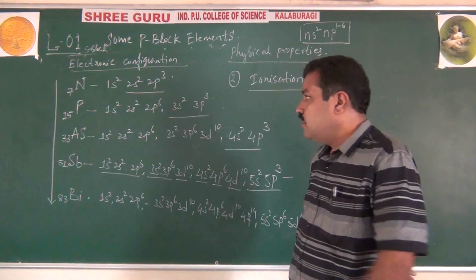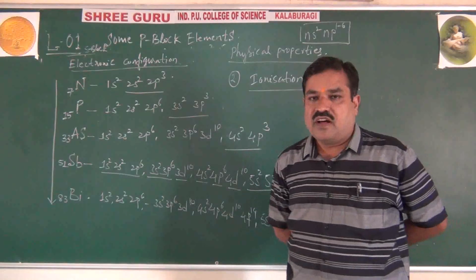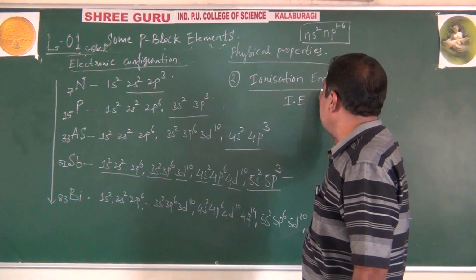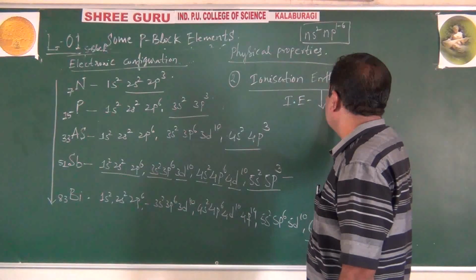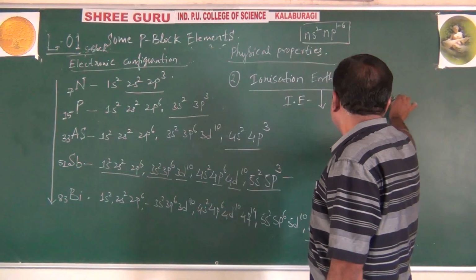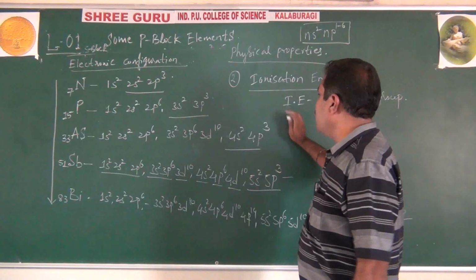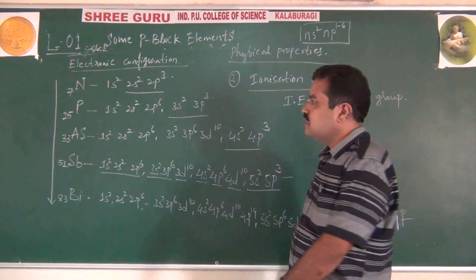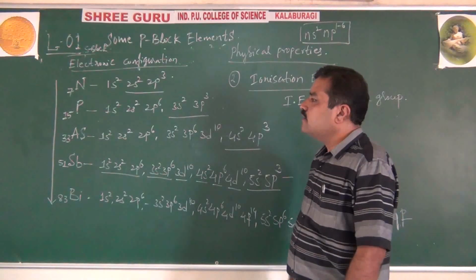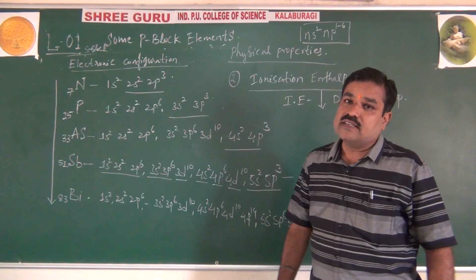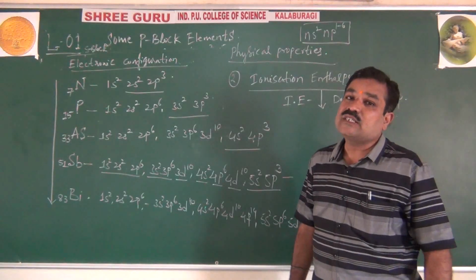Right? So down the group, ionization energy or ionization enthalpy decreases. But the decrease in ionization energy is also not regular. Why? It depends on atomic size. That's why from nitrogen to arsenic it is regular. From arsenic to bismuth it is again irregular. It abnormally increases. Why? Due to effective nuclear charge.